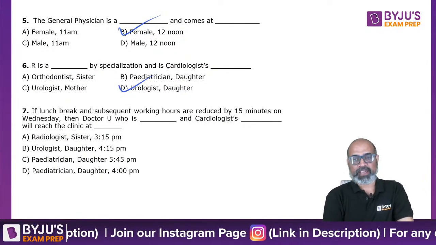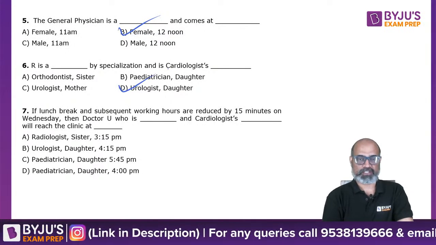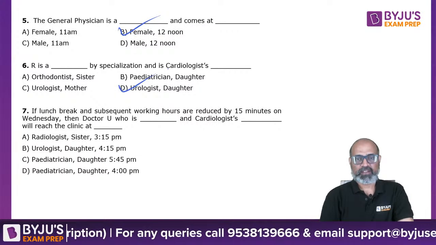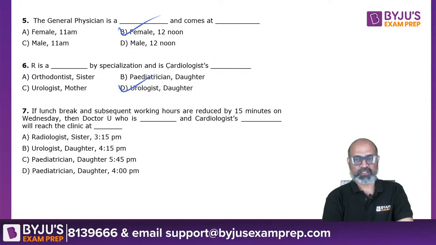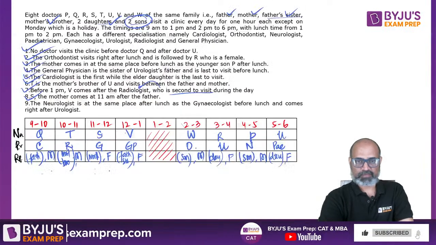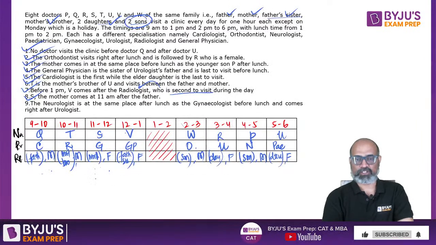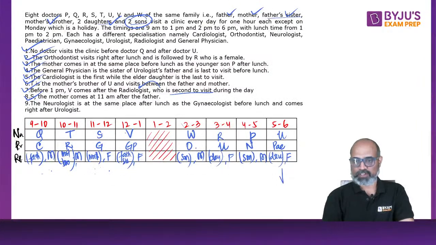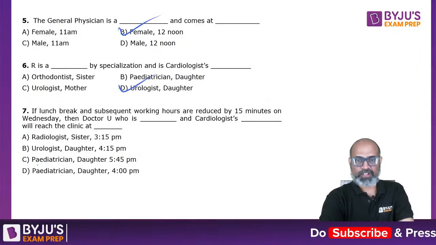If lunch break and subsequent working hours are reduced by 15 minutes on Wednesday, so on a particular day everything is reduced by 15 minutes. Then we have to find when Dr. U, the cardiologist's daughter, will reach the clinic.